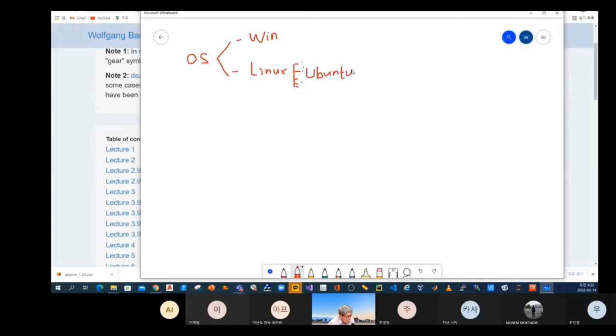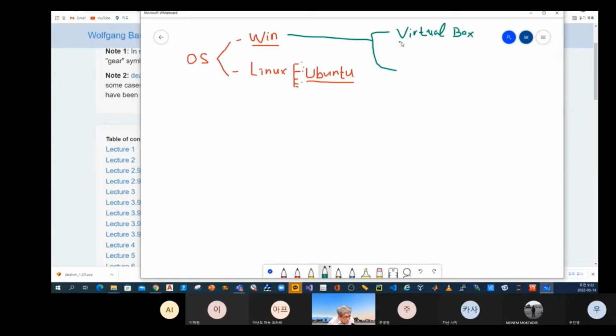So what you have to do is that you have to install Ubuntu. You have already installed Windows in your PC, but you have to install this one. How can you do that? Maybe you can install a dual booting system, or in Windows, you can obtain Oracle VirtualBox.